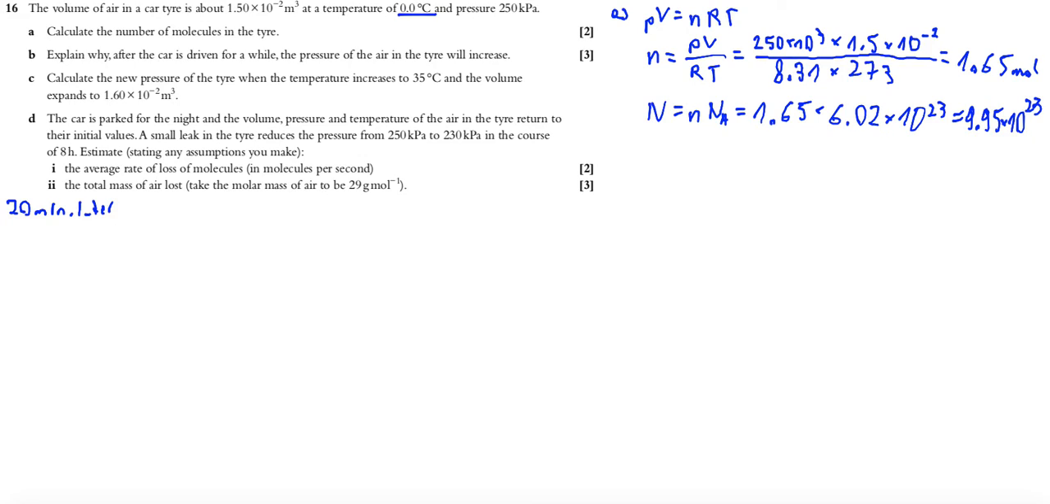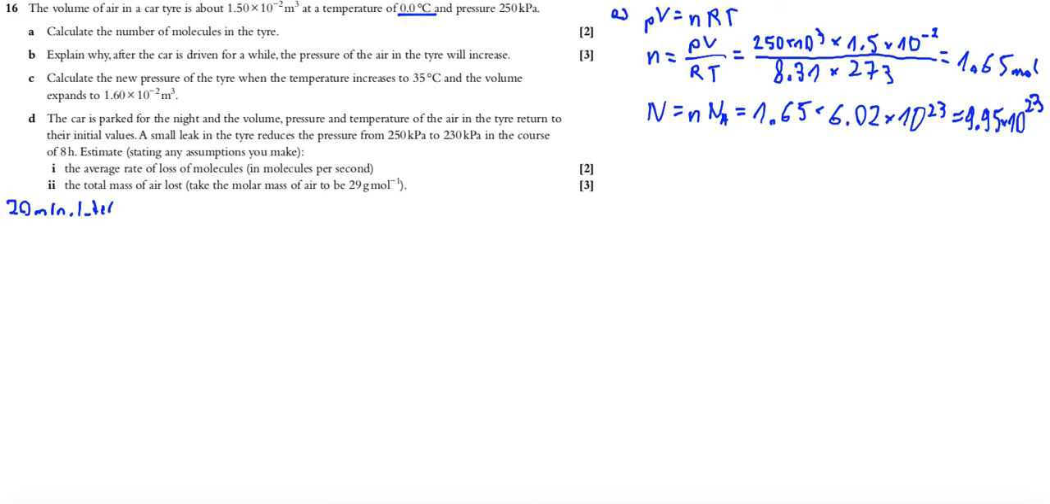Okay, 9.95 times 10 to the power of 20, and this is 3 at the end. Oh, so the number of molecules is 9.95 times 10 to the power of 23. Okay, B. Explain why after the car is driving for a while the pressure of the air in the tire will increase. Oh, and 3 points.